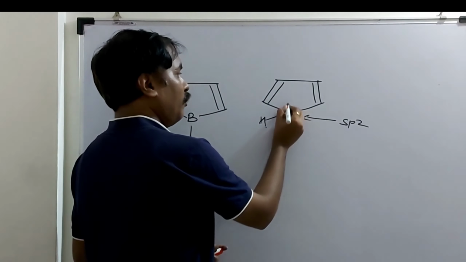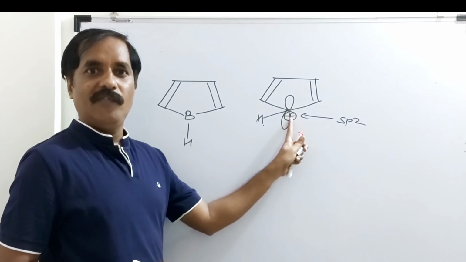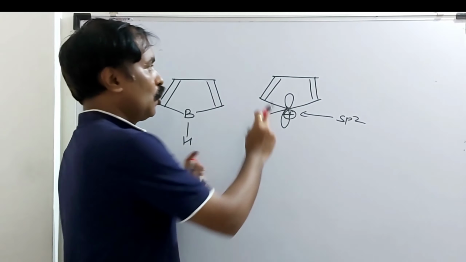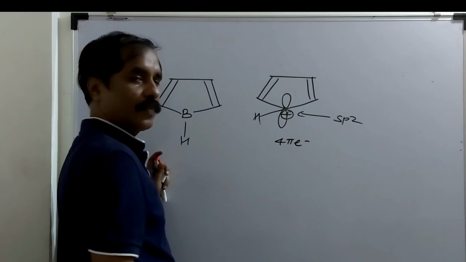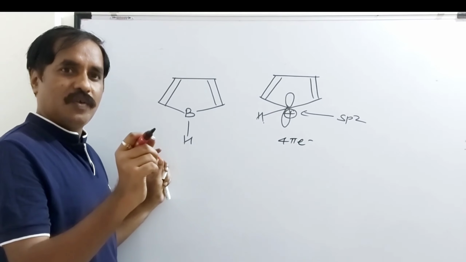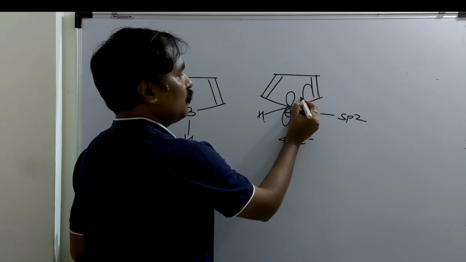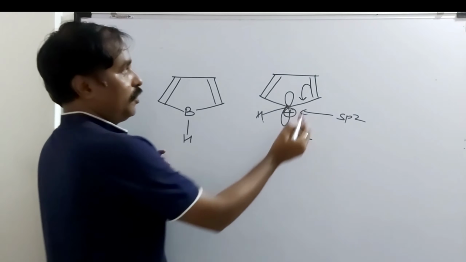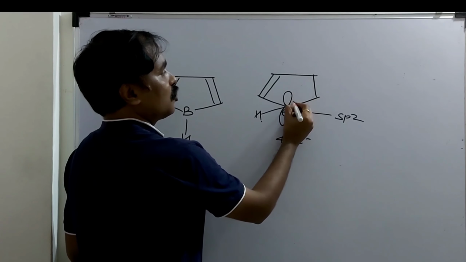Here one empty atomic orbital is present, and this carbon is electron deficient. So the total number of pi electrons is 4. There is a complete resonance, a migration of charge. Suppose we break this bond and shift electrons here. This carbon acts as an electron donor, so it acquires a positive charge. The structure will be like this.